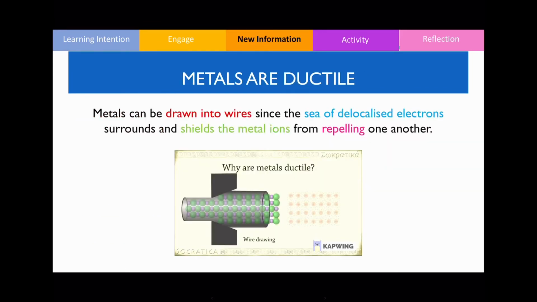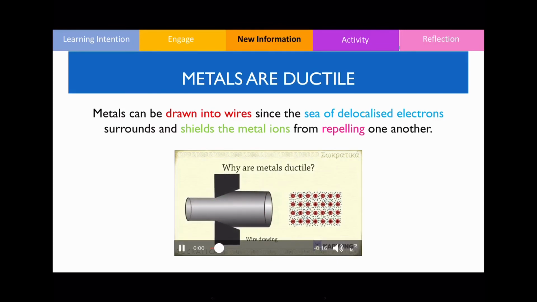Next property we're going to be looking at is ductility or ductile, okay? So when a substance is considered to be ductile, it has the capacity to be drawn, that's the key word here, drawn into wires. And the reason why it doesn't break off and it can be made into wires is, again, the sea of delocalized electrons surrounds the structure and shields the metal ions from repelling one another. And this is shown in this particular video clip as well.